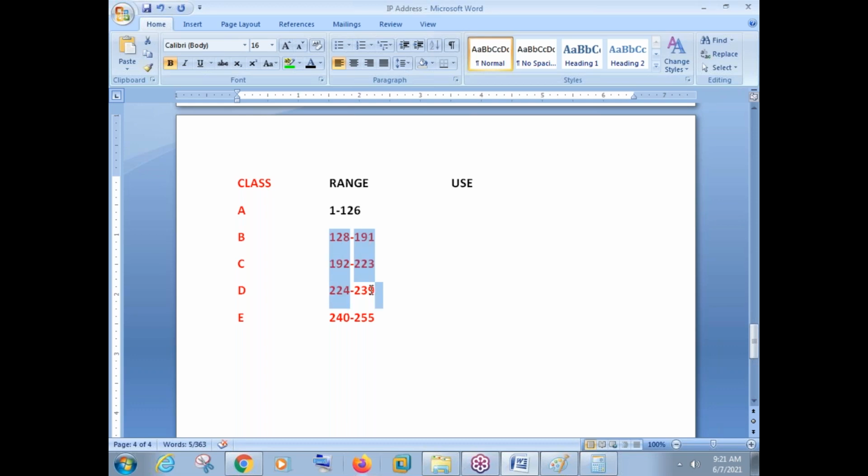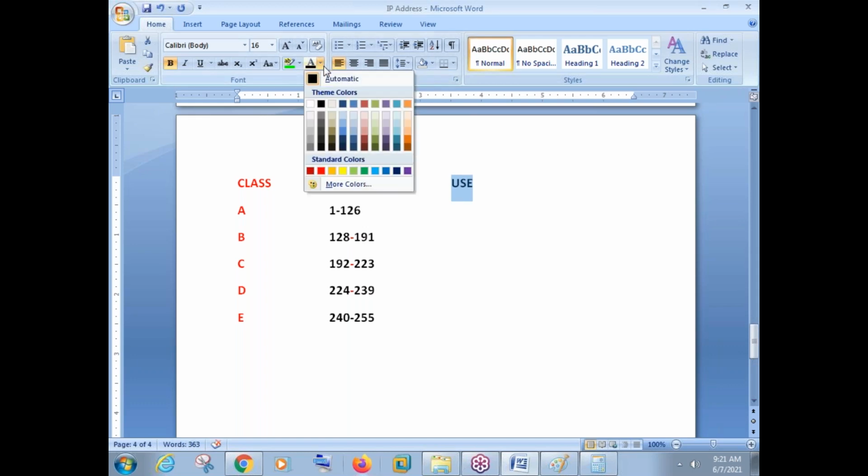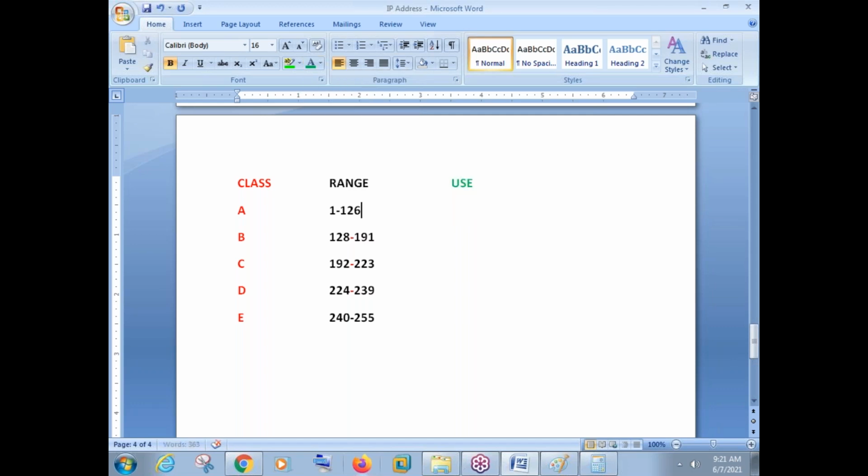So these are the 5 classes here, friends, and these are the ranges of each and every class. Now let us see the use of each and every class. What is the use of class A? What is the use of class B, class C, class D, and class E? Now, class A, it is used in local area network and wide area network.